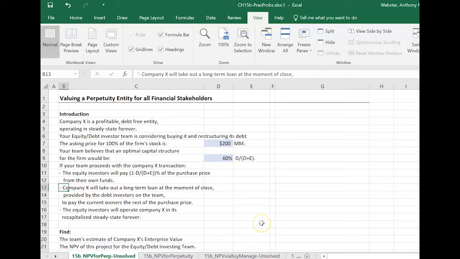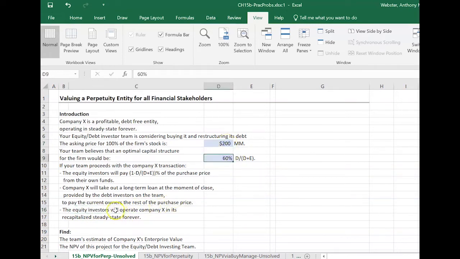And then the debt investors get involved because Company X would take out a long-term loan at the moment of closing, provided by the debt investors on the team, and that's going to pay the remaining portion of the $200 million required to get 100% ownership of the firm.